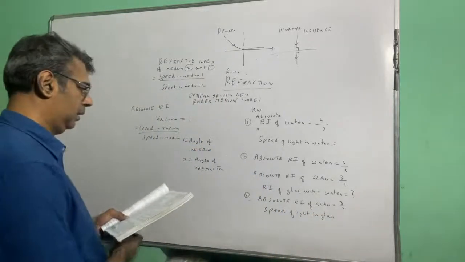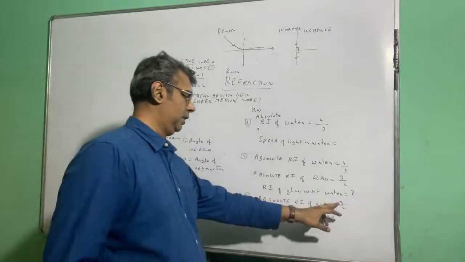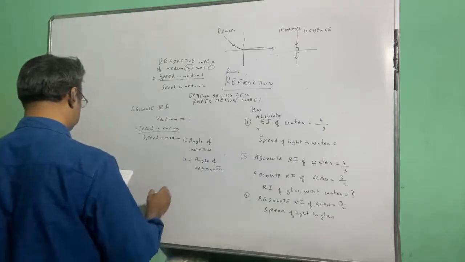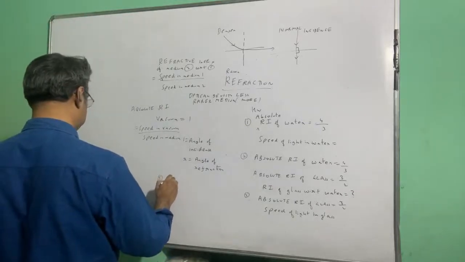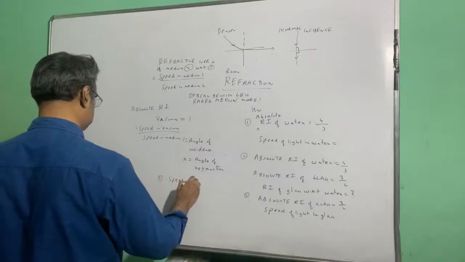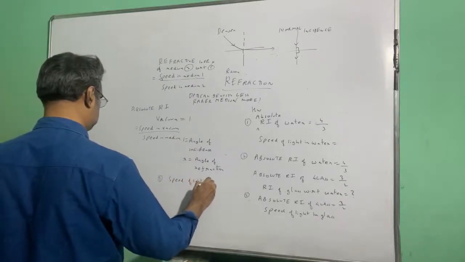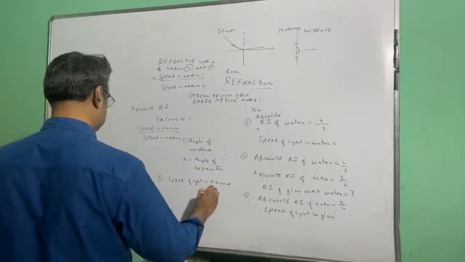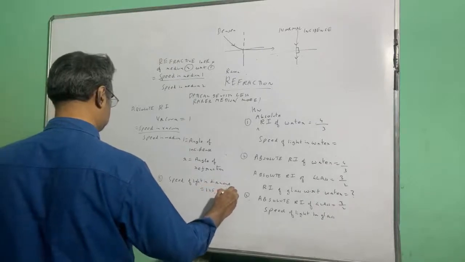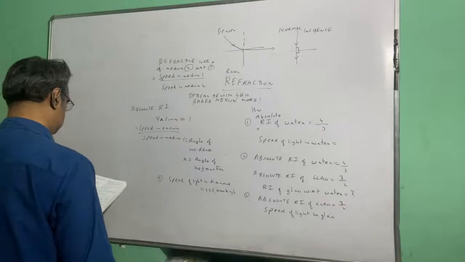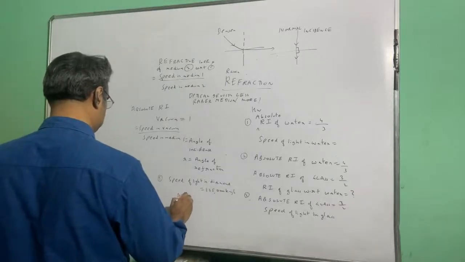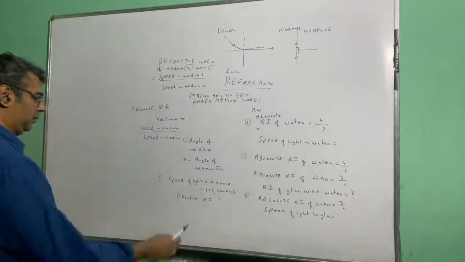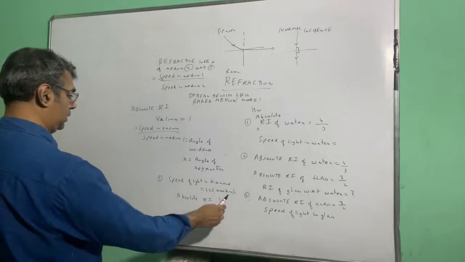Question number 3. The absolute refractive index of glass is 3 by 2. So what is the speed of light in glass? Question number 4. Speed of light in diamond is 125,000 kilometers per second.